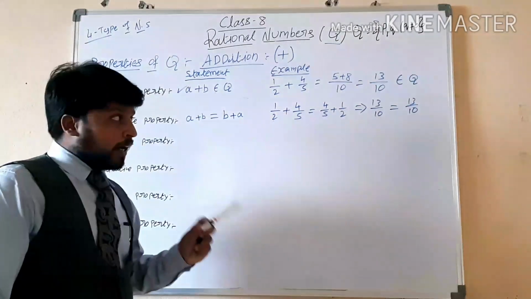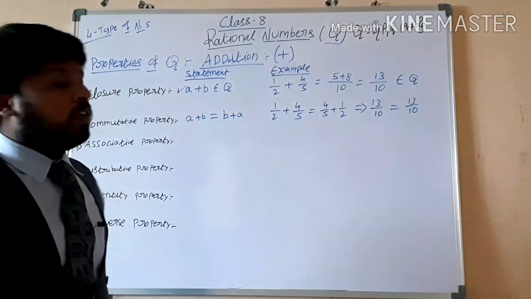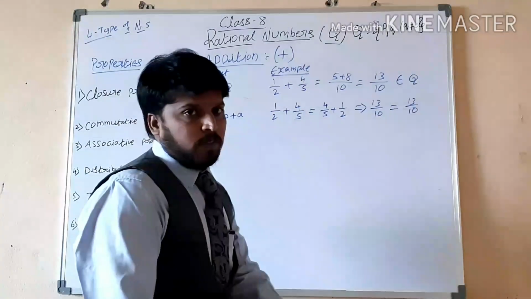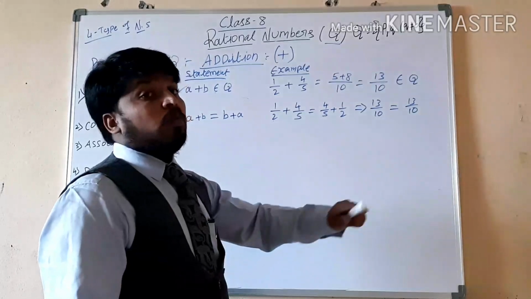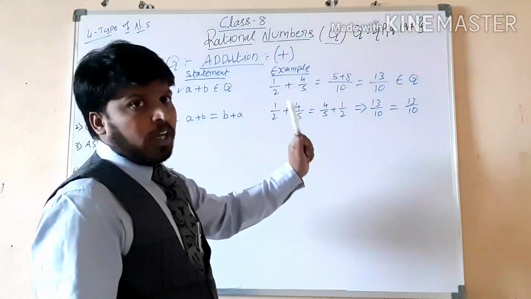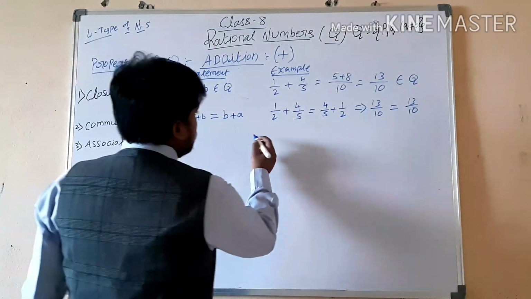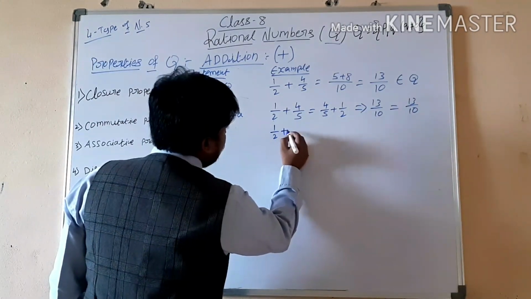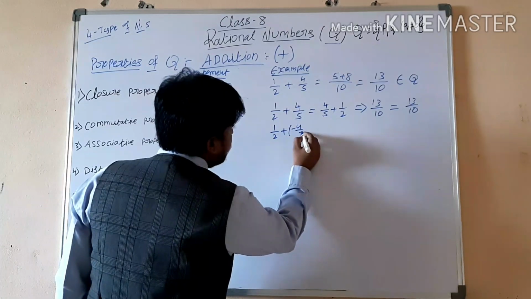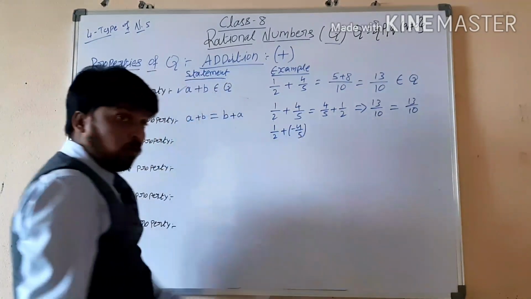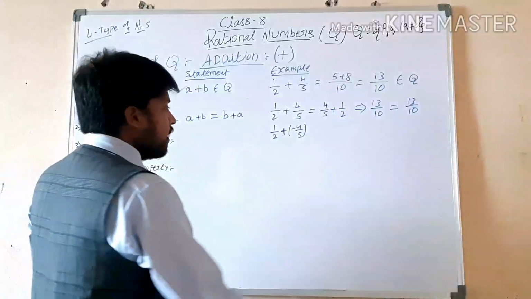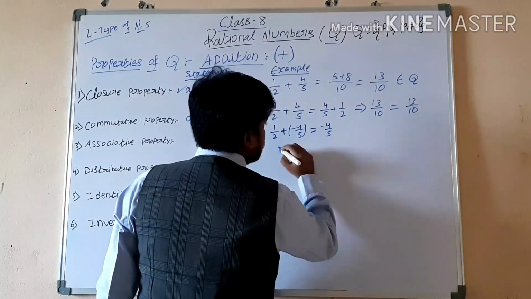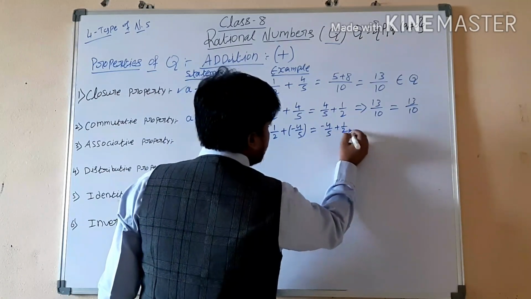But here one difficult situation is there. Here we have taken both numbers positive only. Now we will take one more example, like this: 1 by 2 plus minus 4 by 5, a negative rational number we are taking here, and the same condition, minus 4 by 5 plus 1 by 2.